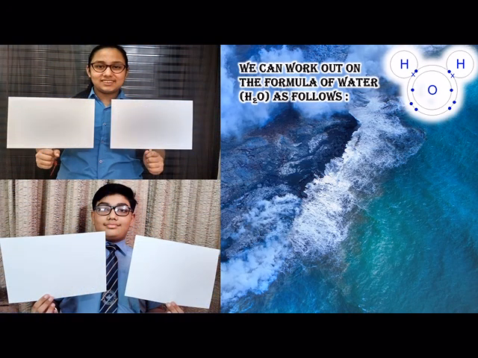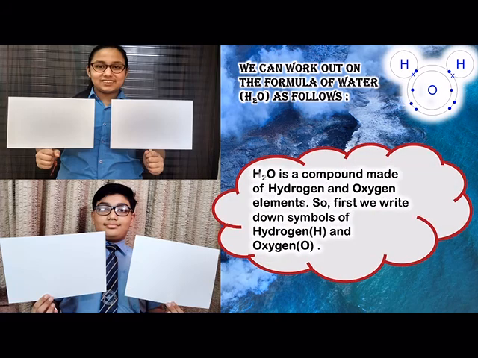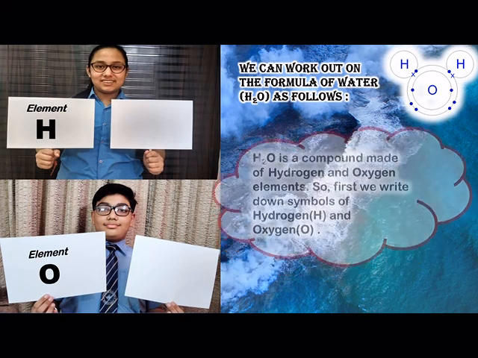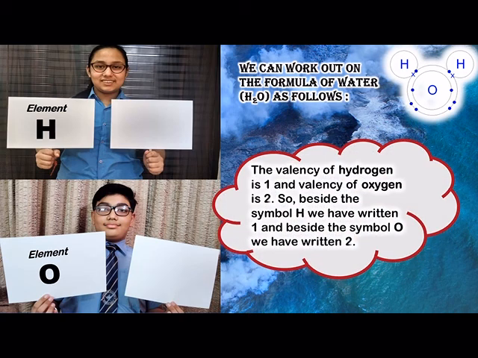We can work out the formula of water as follows. H2O is a compound made up of hydrogen and oxygen elements. So, we first write down the symbols of hydrogen, which is H, and oxygen, which is O. The valency of hydrogen is 1 and the valency of oxygen is 2. So, beside the symbol H, we write 1, and beside the symbol O, we write 2.